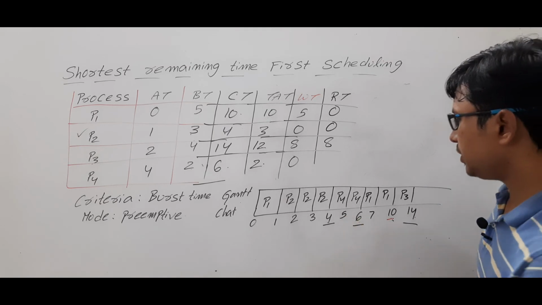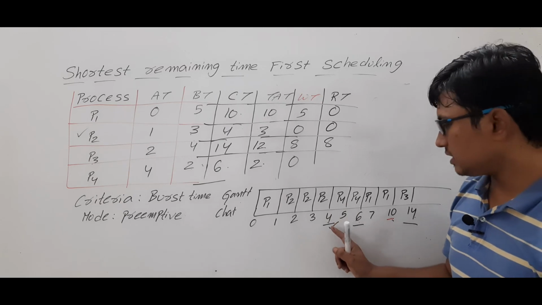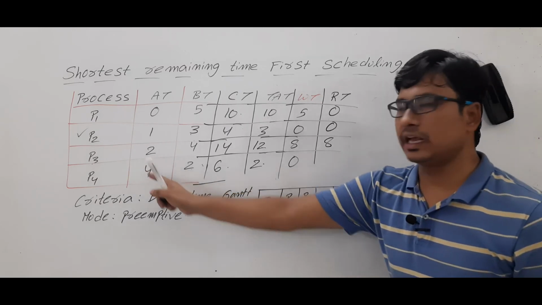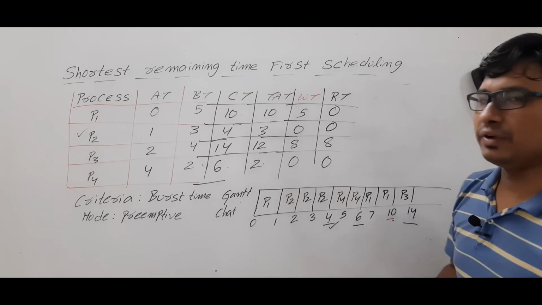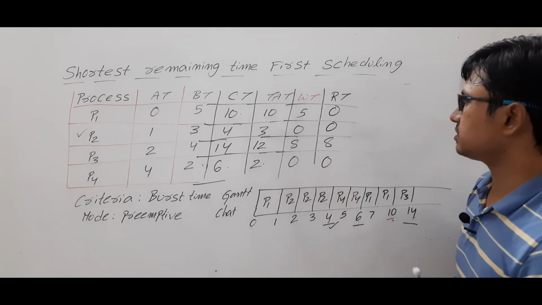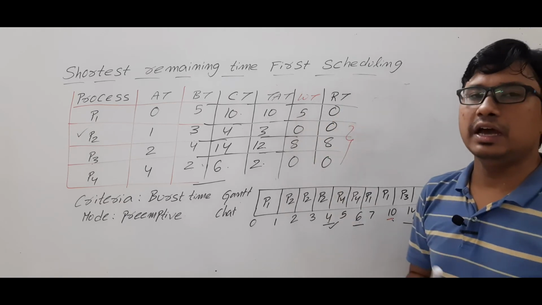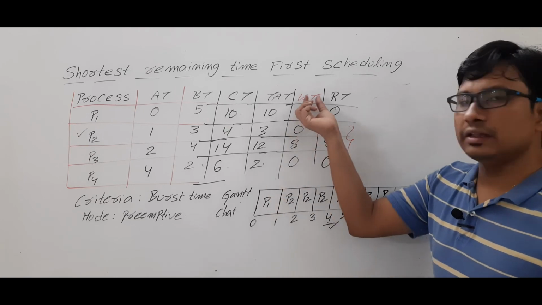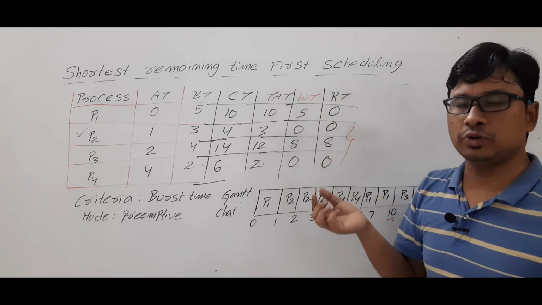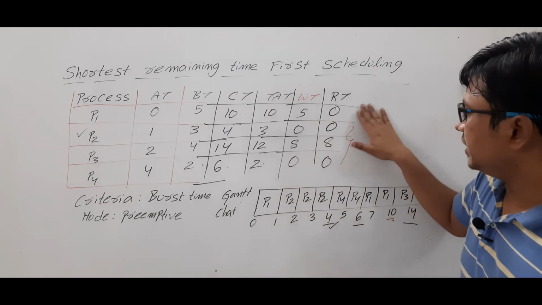Look at processor P4. Processor P4 first entered the running state at 4 units of time. Its arrival time is 4. So 4 minus 4 is 0. Look at the waiting time and response time of each processor. These three are the same, but this one is different. So I can say that for a non-preemptive scheduling algorithm, the waiting time will be equal to the response time. But when it comes to the preemptive scheduling algorithm, it will vary.